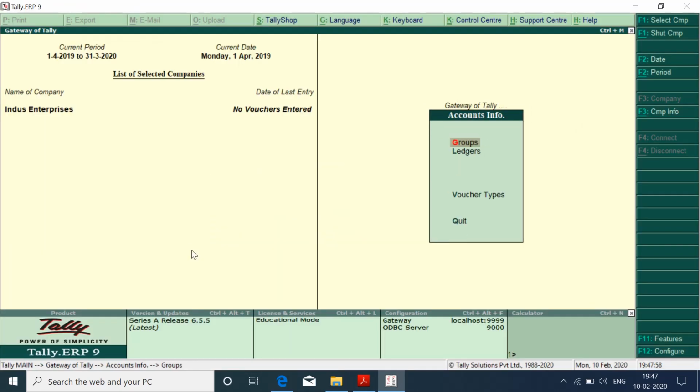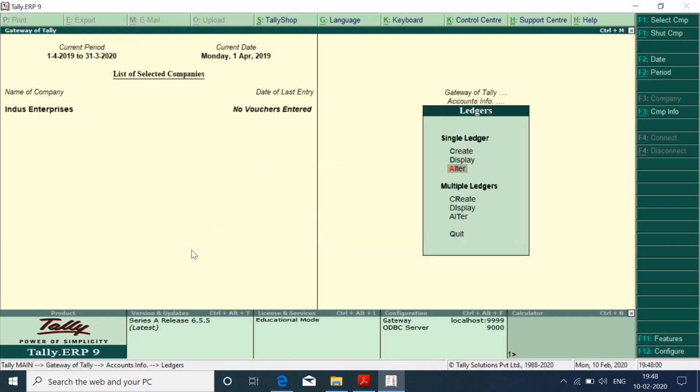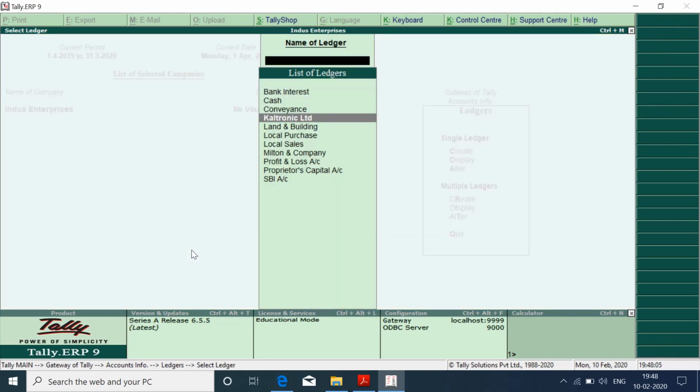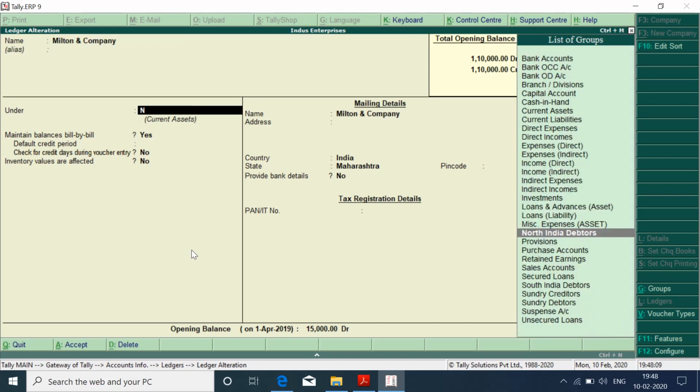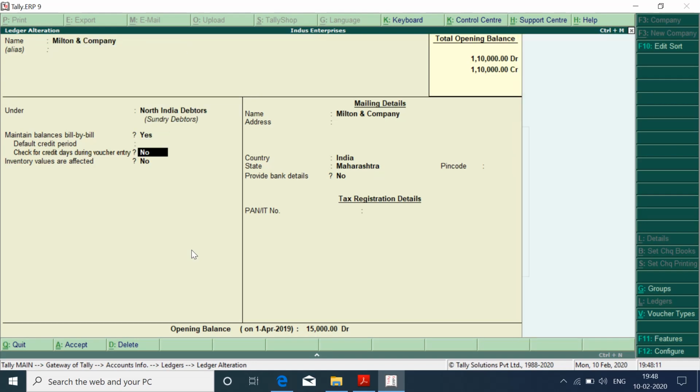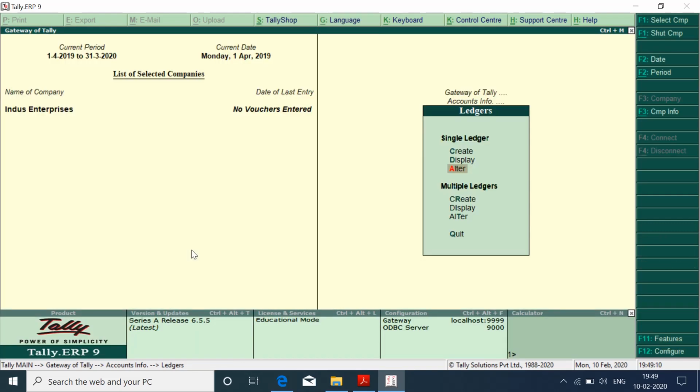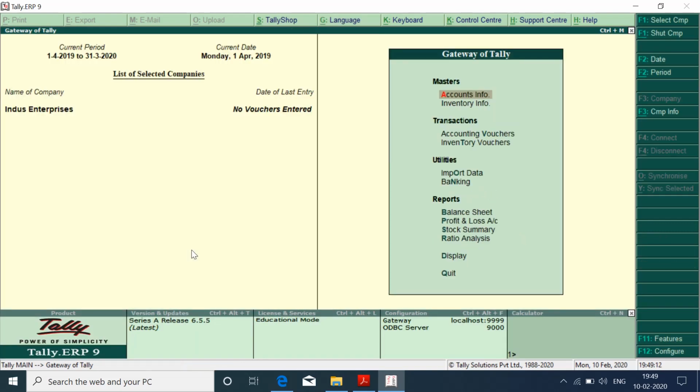Let us go back to Ledgers and then Single Alter. Why Single Alter? Because we have to alter only one ledger. So let us go to Single Alter and select Milton and Company, and then we change this from Sundry Debtors to North India Debtor, and the remaining things will remain as they are. Then we press enter and accept. Finally we accept this screen, and then we press escape and go back to Gateway of Tally.